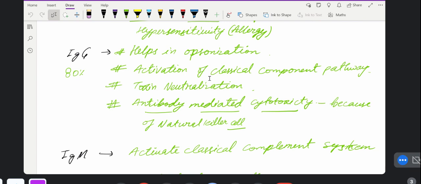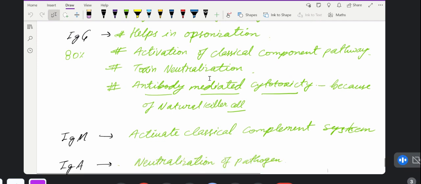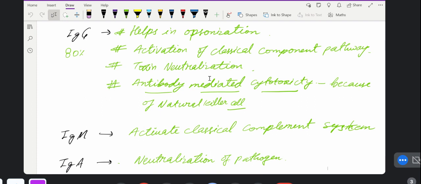So this is all about IgG. Another thing, it helps in the activation of the classical complement system.